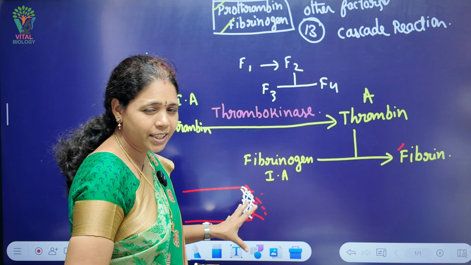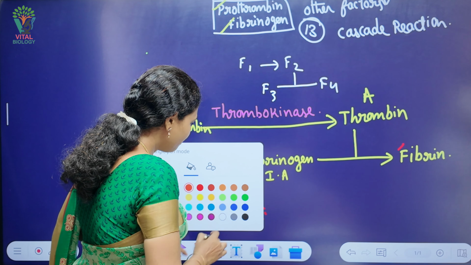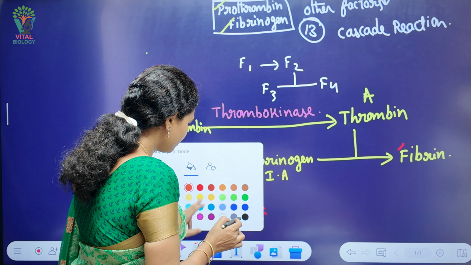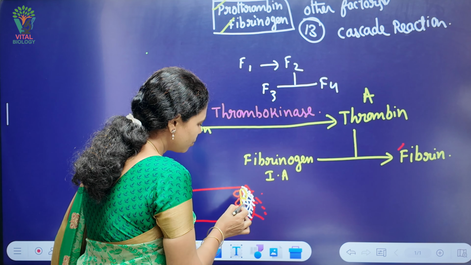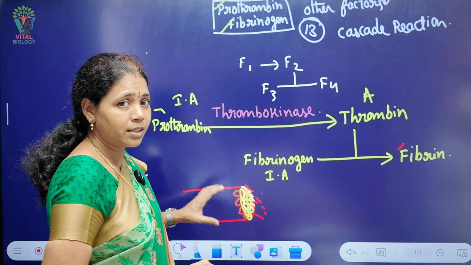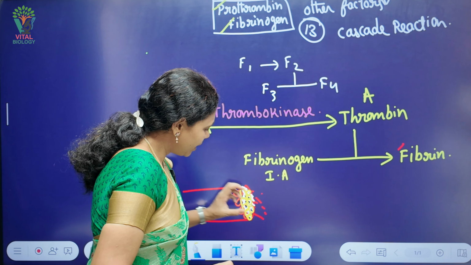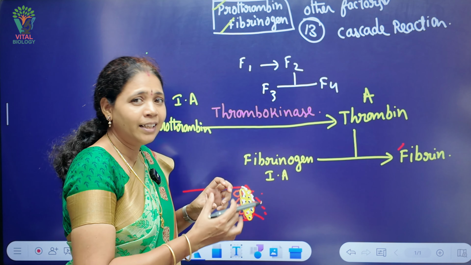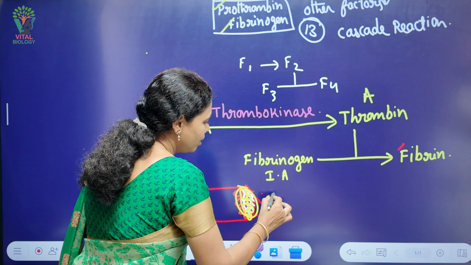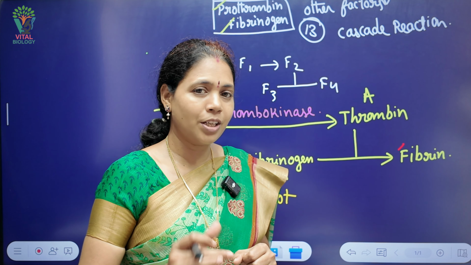In that mesh, formed elements like RBCs and the platelets, that is, whatever damaged cells are present near that region along with the platelets, go towards that site and get entangled in the fibrin meshwork. That entire structure is called the clot, the dark reddish brown structure we mentioned.